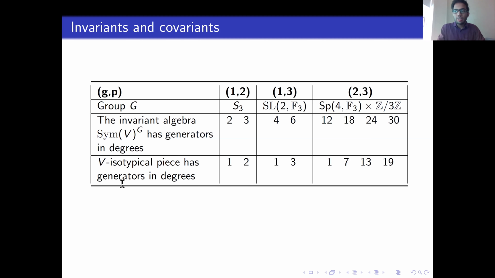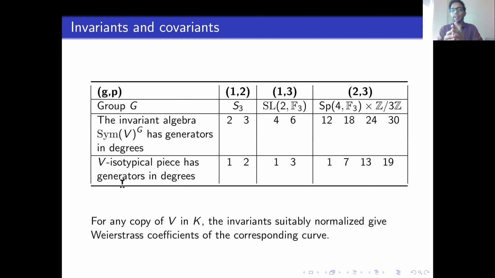Okay. So if you have a copy of B inside K, then the invariants are going to immediately tell you the Weierstrass coefficients of the curve corresponding to that copy. Note that in the main case, the invariants are in degrees 12, 18, 24, and 30. And by going after these invariants, we find the main polynomials, capital A, B, C, D, in the main theorem.